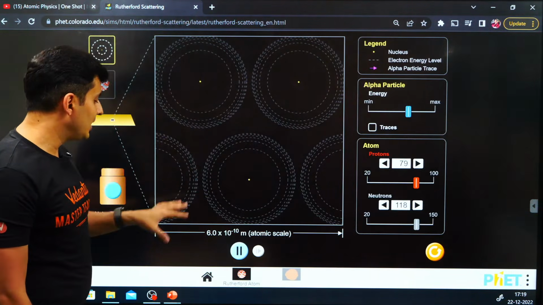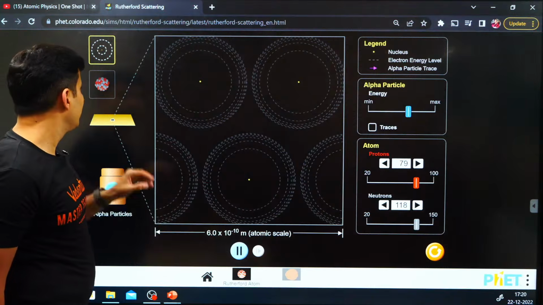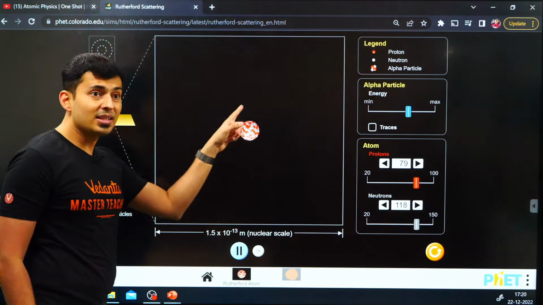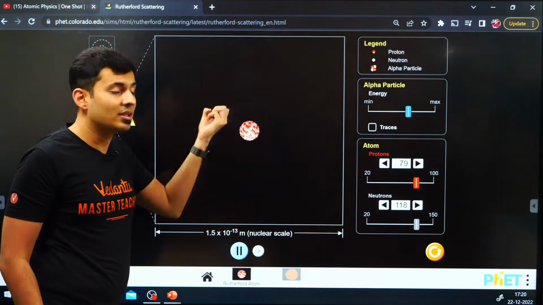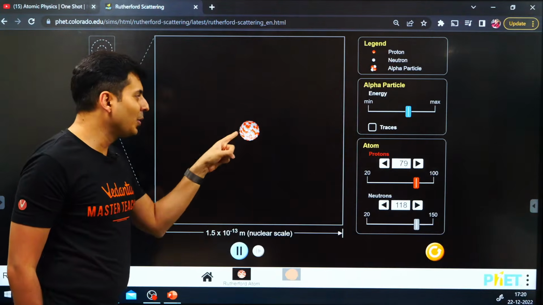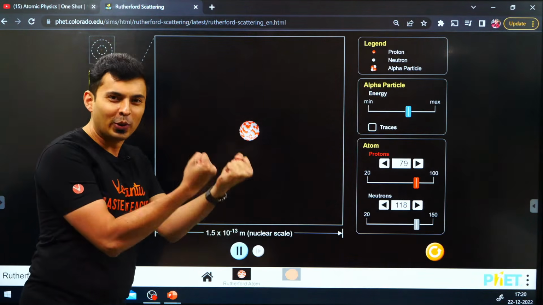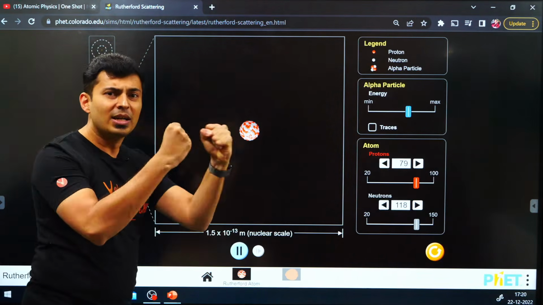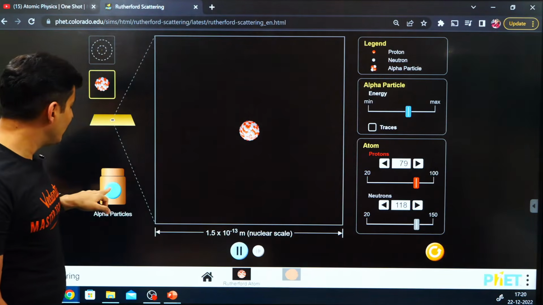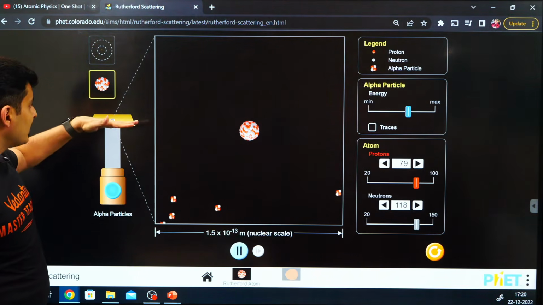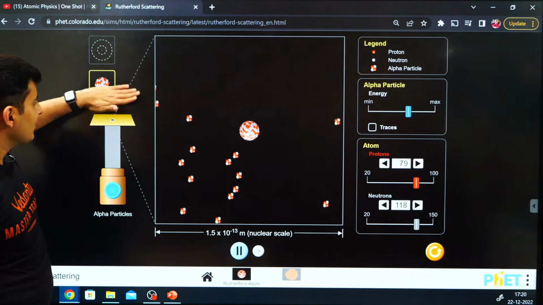This is basically now the Rutherford's model. Let's have a look. This is exactly how an atom's nucleus looks like. So this is the nucleus. You can see it's made up of a lot of protons and neutrons. It's heavily positively charged. And then the moment you turn on alpha particles, this is the gold foil. You can see this is the gold foil.